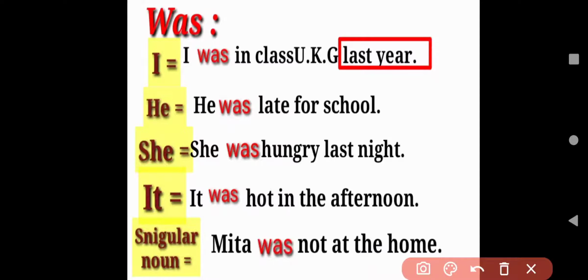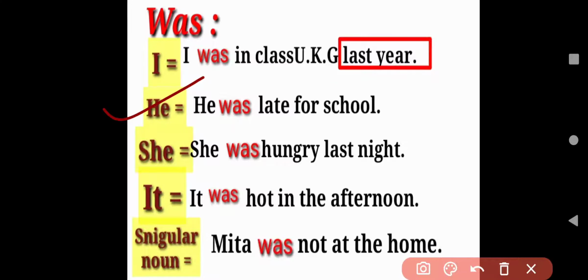Here I have some sentences. I was in class UKG last year. So here I stands for singular. That's why I use was here. But the word mentioned here is last year. The year has gone. This year has passed away. So here we will use was.